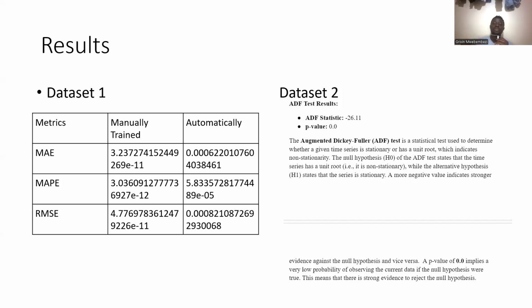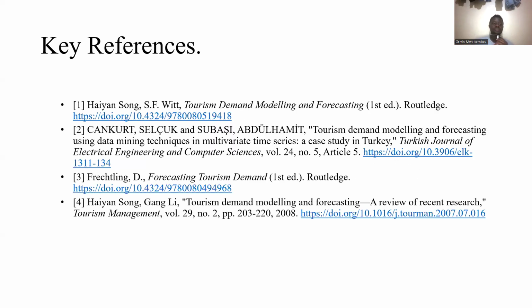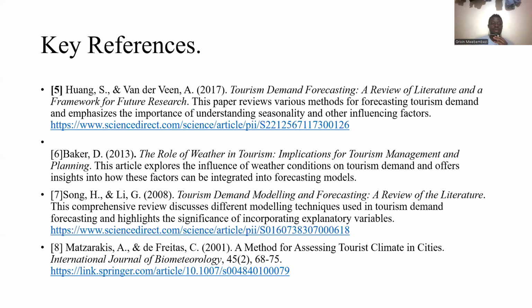Ours had 0.0, meaning there's no chance of observing the data if the null hypothesis were true, so we go with the alternative hypothesis of stationarity. So those are the results, and then the rest are the references that we used. I think that's it. Thank you.